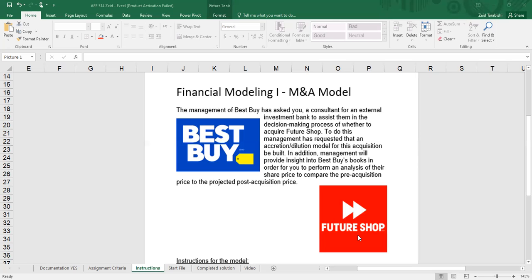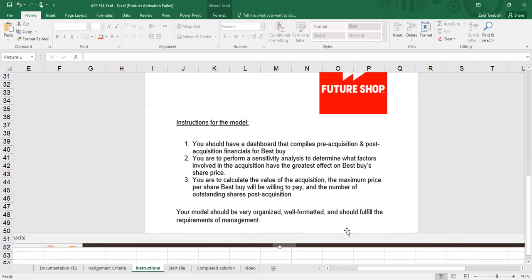The requirements of the model are as follows. You should have a dashboard that compiles pre-acquisition and post-acquisition financials for Best Buy. You are to perform a sensitivity analysis to determine what factors involved in the acquisition have the greatest effect on Best Buy's share price. You are to calculate the value of the acquisition, the maximum price per share Best Buy will be willing to pay, and the number of outstanding shares post-acquisition. Your model should be organized, well-formatted, and should fulfill the requirements of Best Buy's management.